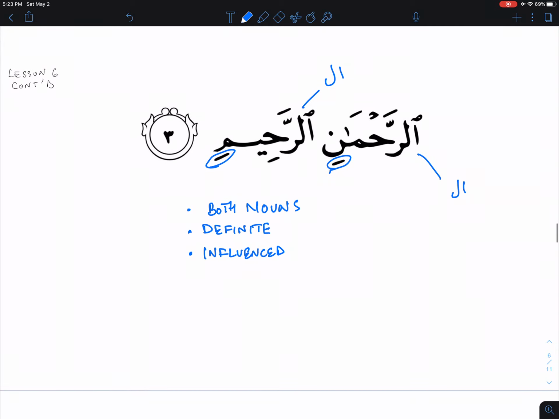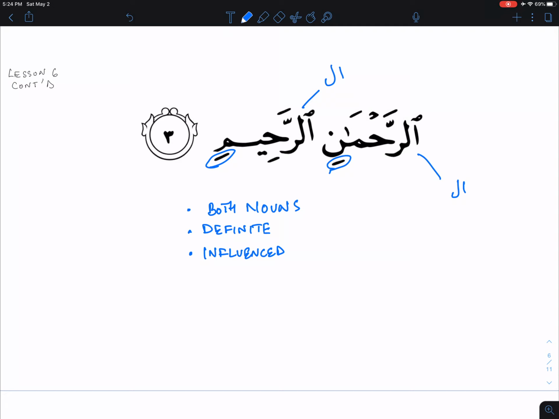We will explore that better and more, inshallah, and you will understand it better. But the point at this stage is to make sure you recognize it, inshallah. I hope everyone is able to follow through and recognize this. We're going to slowly build upon this. May Allah subhanahu wa ta'ala give us the ability and understanding. The translation is the most merciful, the very merciful.